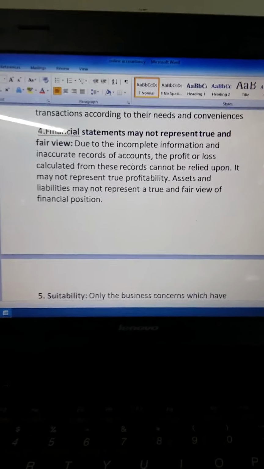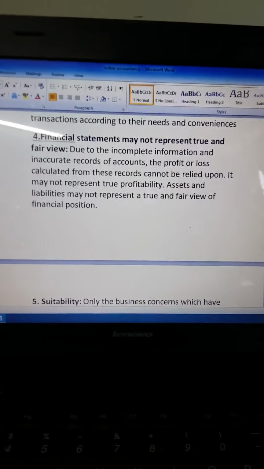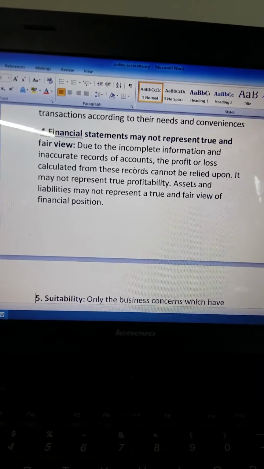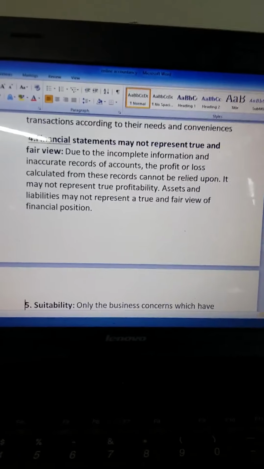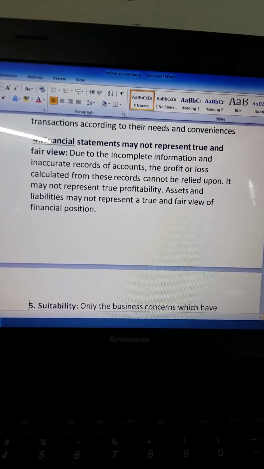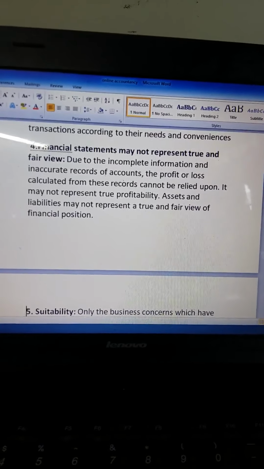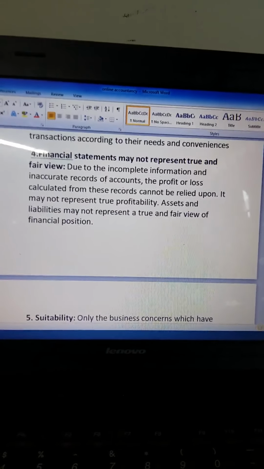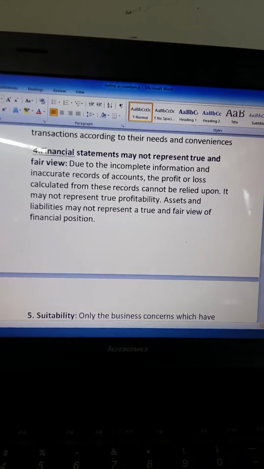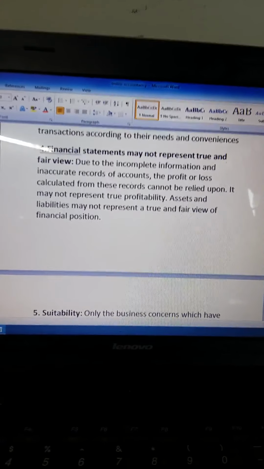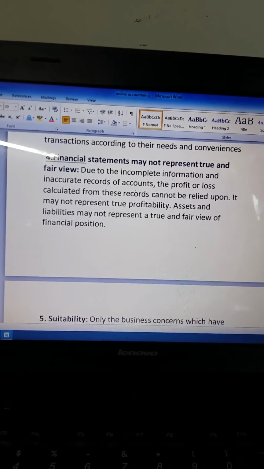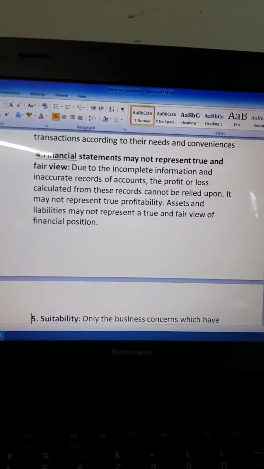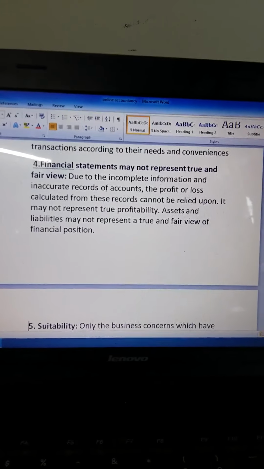Here only personal accounts and cash accounts, and sometimes the personal account of the proprietor, are entered in the books. So due to incomplete information, we cannot know the profit or loss accurately, and we cannot assess the assets and liabilities properly. So it is very difficult to ascertain the financial statements.